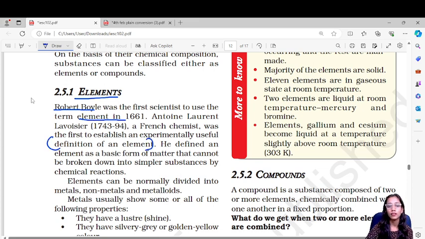Now what is an element? An element is a basic form of matter, the simplest form of matter. It cannot be broken down further into simpler substances by chemical reactions.